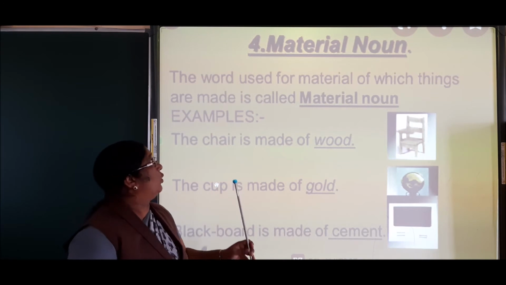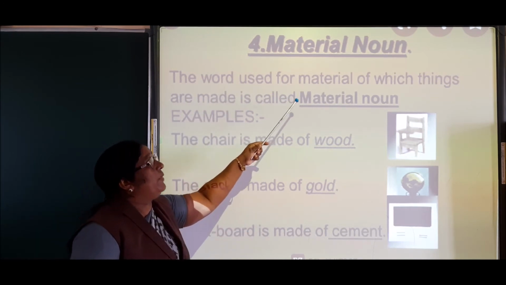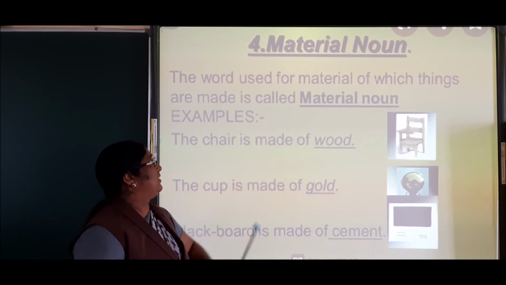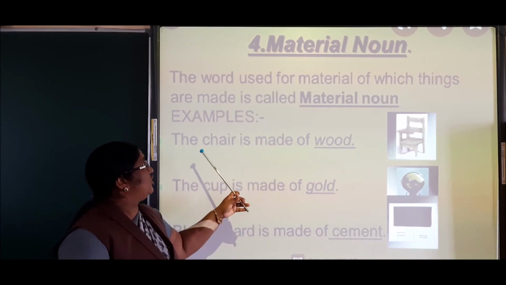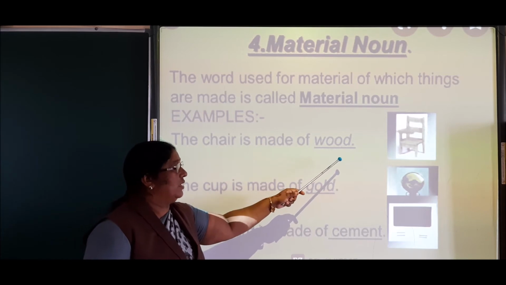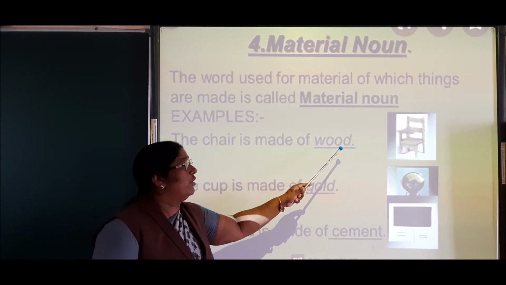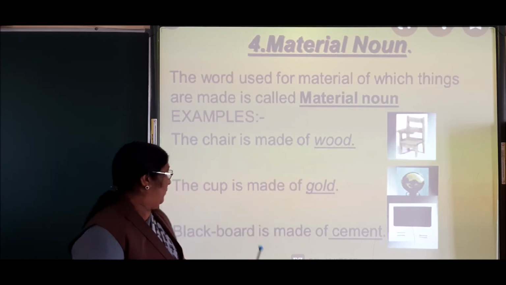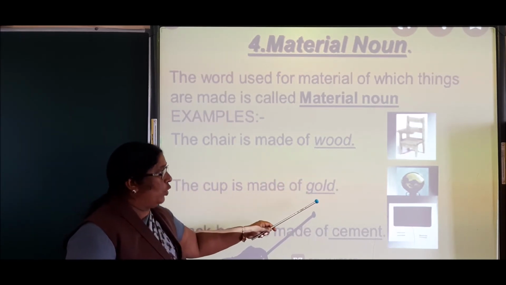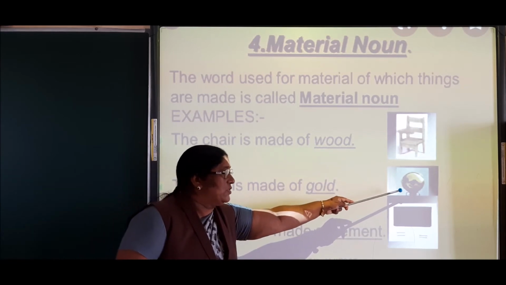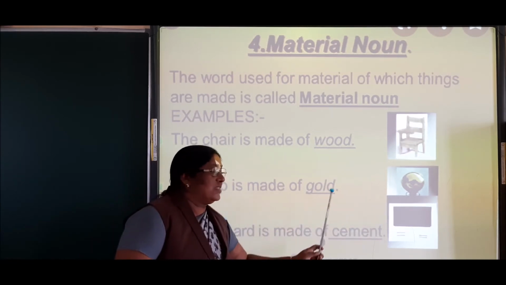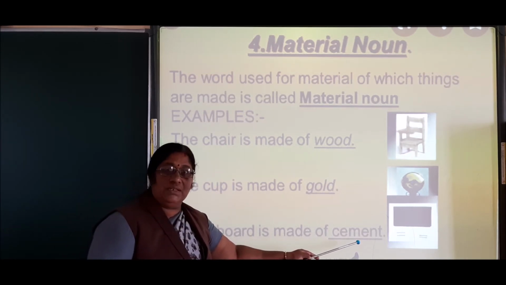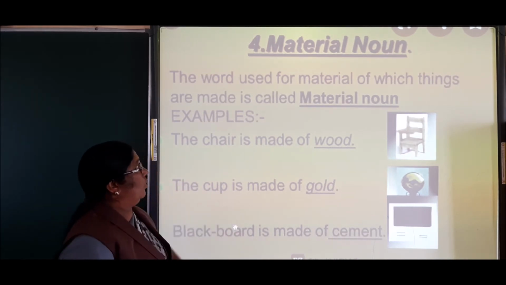Now, material noun. The word used for the material of which things are made is called a material noun. Examples: the chair is made of wood. Wood is the material for making a chair. That is a material noun. The cup is made of gold. Gold is the material noun. The blackboard is made of cement. Cement is a material noun.